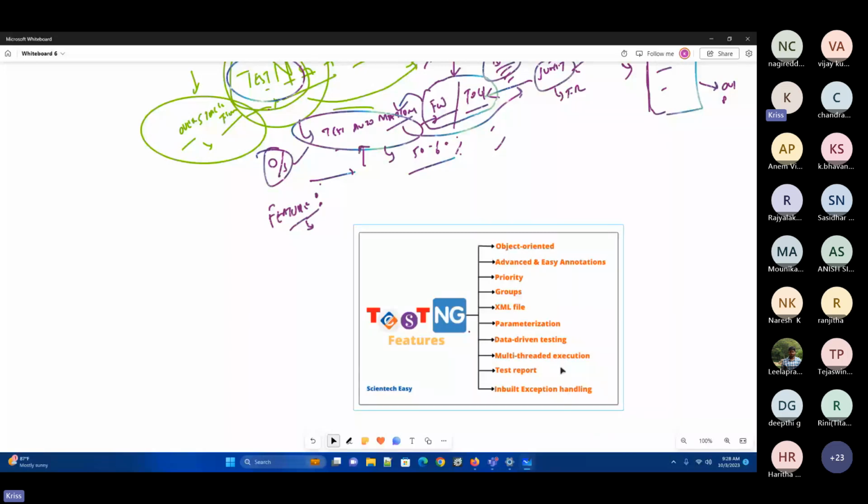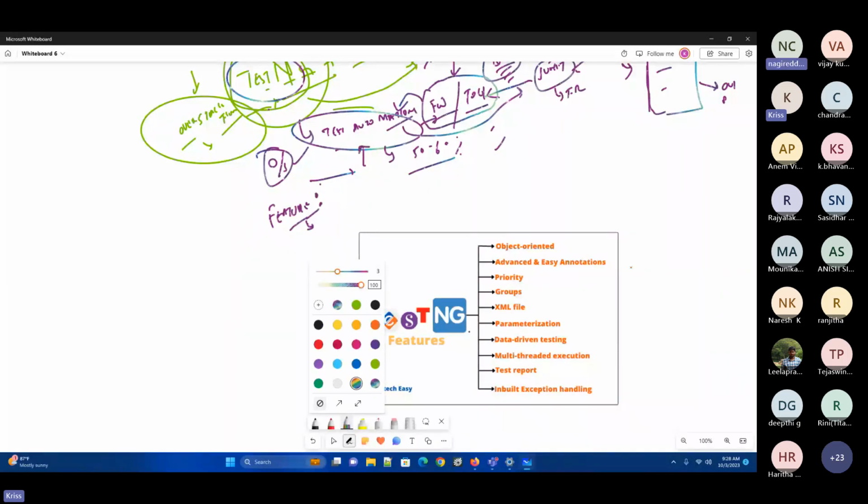Let me add the pointers it is missing. The first advantage for TestNG. I'll first say the important things, and then I'll come back to the other topics also.